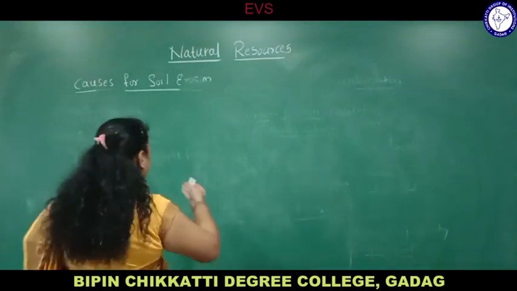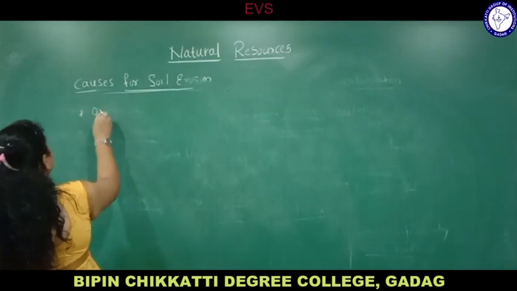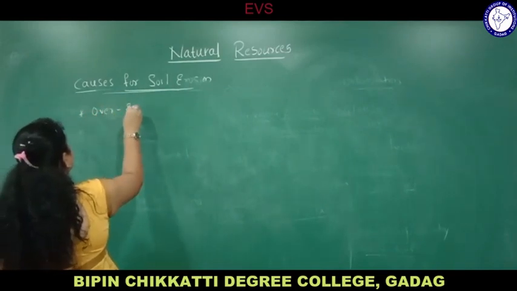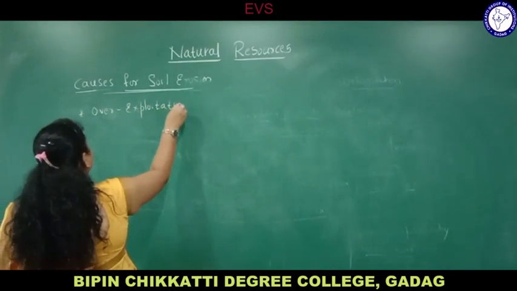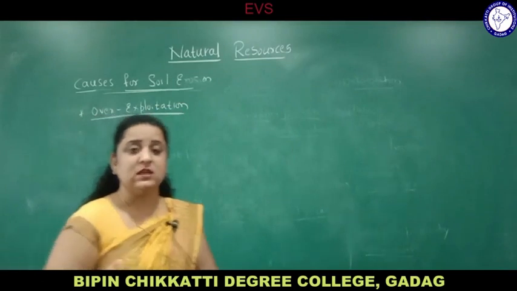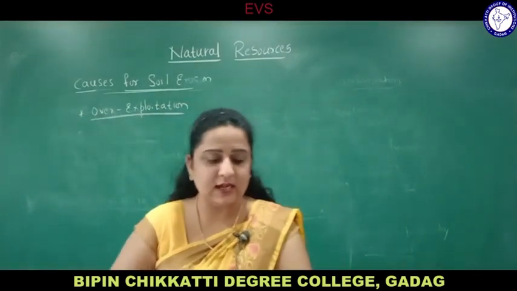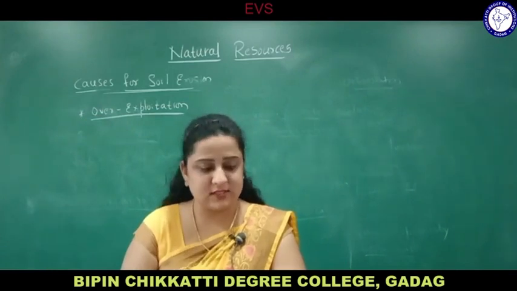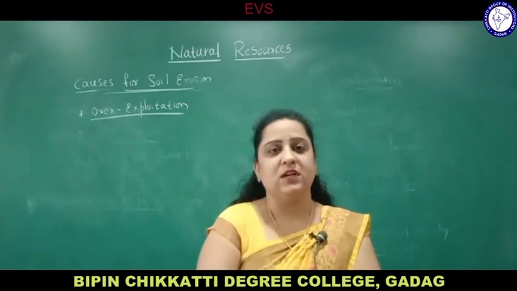Overexploitation means more and more those resources are being exploited or used, utilized. It is called overexploitation. There is hardly 12% thick forest remaining, compared to 30%, which indicates resource exploitation.